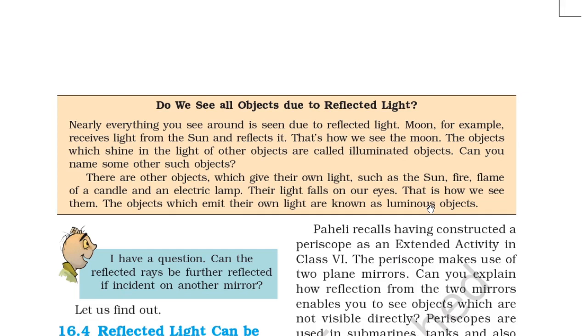The moon, for example, receives light from the sun and reflects it. That's how we see the moon. The objects which shine in the light of other objects are called illuminated objects. Can you name some other such objects?